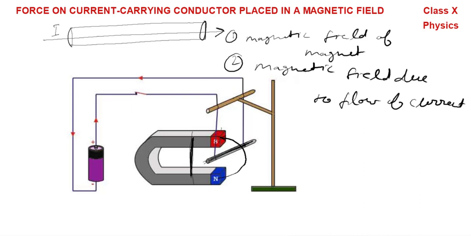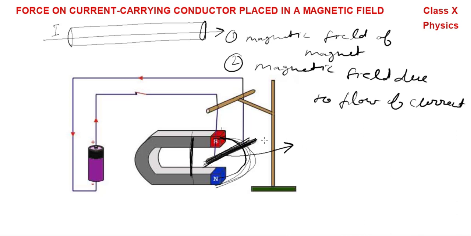One is the magnetic field of the U-shaped magnet and the other is the magnetic field of this wire, which is established because of the flow of current in this rod. Both types of magnetic field make an adjustment with one another such that a mechanical force is applied on this rod, and the rod is thrown out from the magnet.